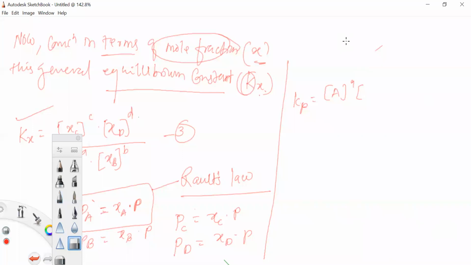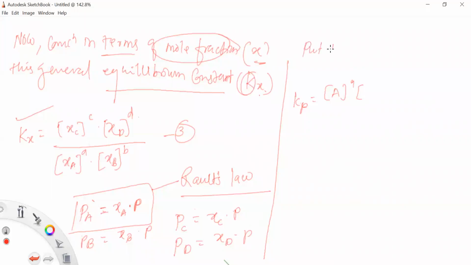Put the values of Pa, Pb, Pc and Pd in equation 2. Then we get